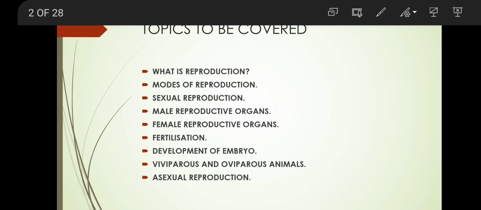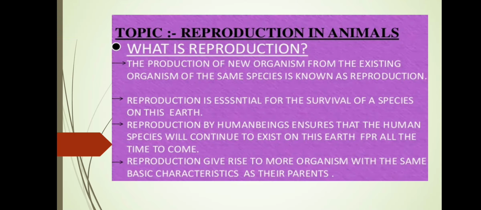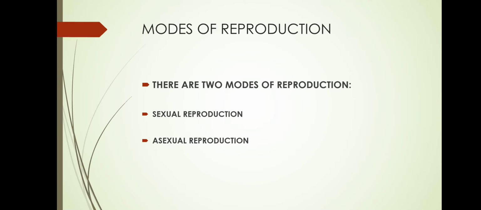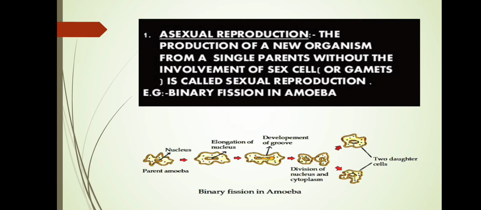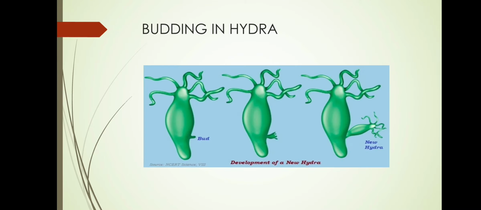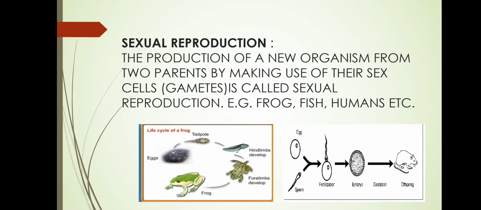We learned what is reproduction, then the different modes of reproduction, that is asexual and sexual. In asexual, we learned about binary fission like amoeba, then budding in hydra, how budding takes place. Next, we learned about sexual reproduction, how it takes place with the help of two parents by making use of their sex cells or gametes.